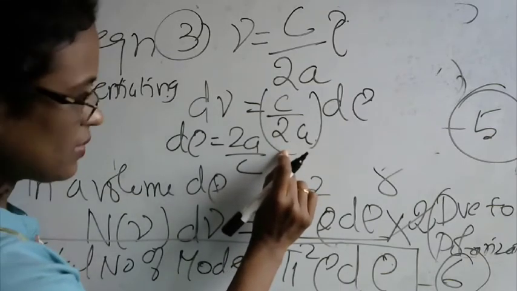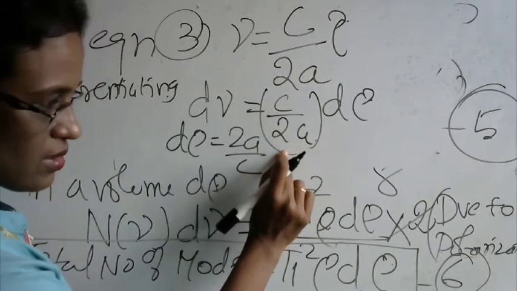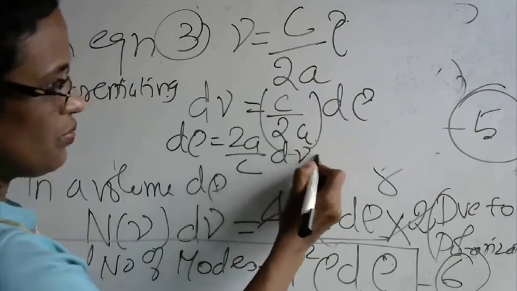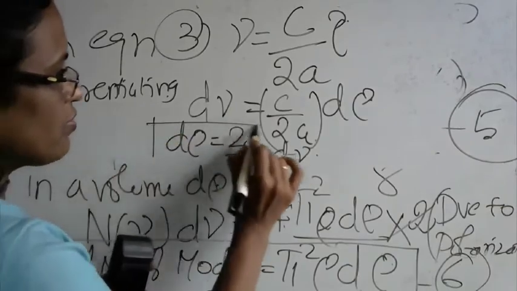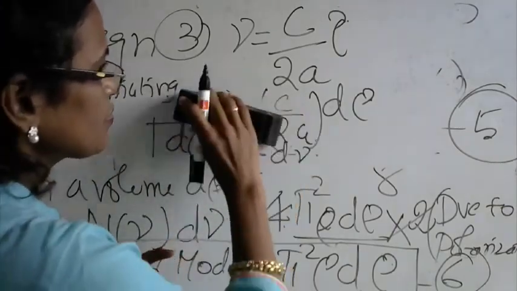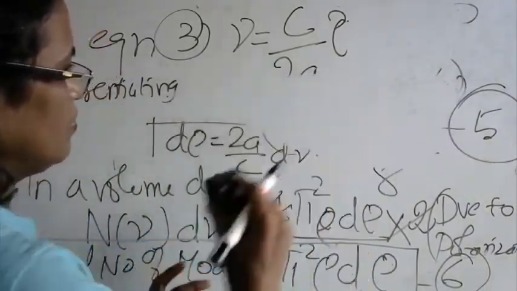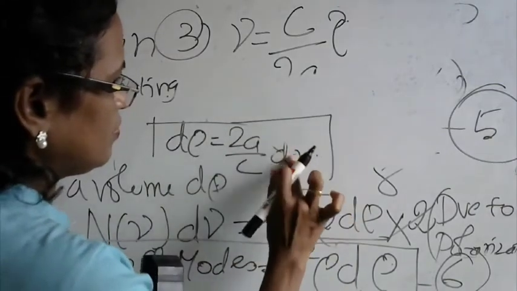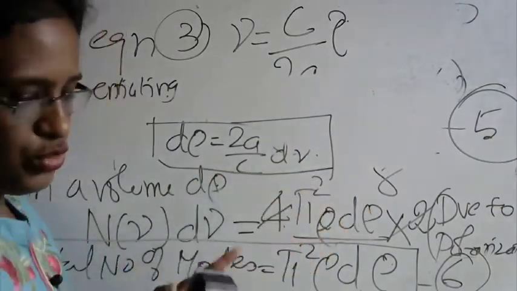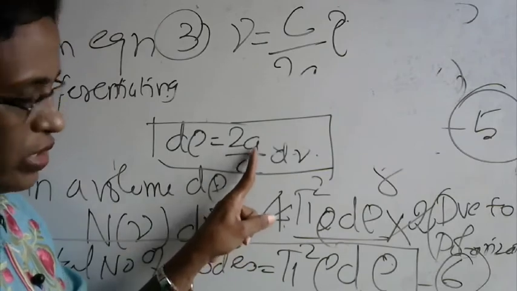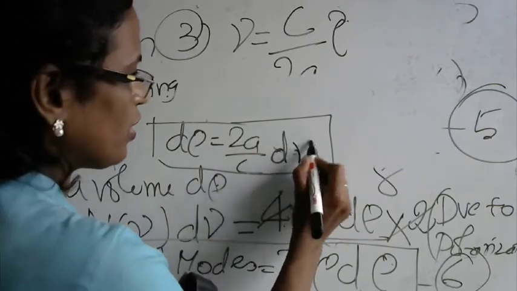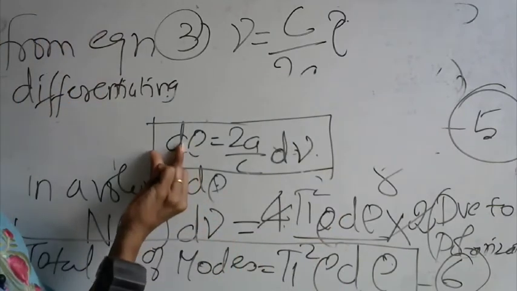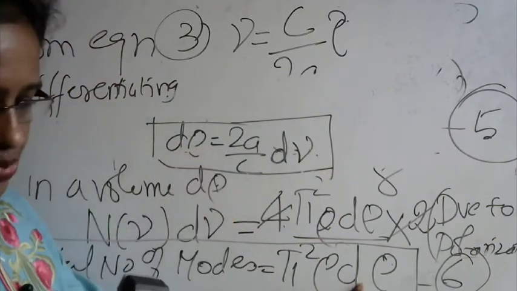So d rho will become 2A by C into the differential value of frequency.